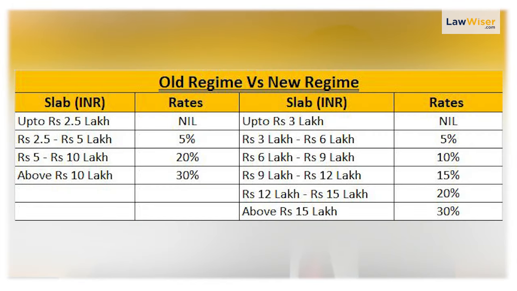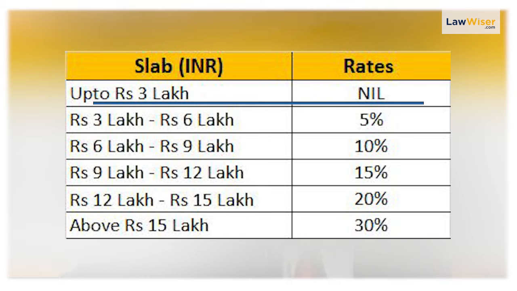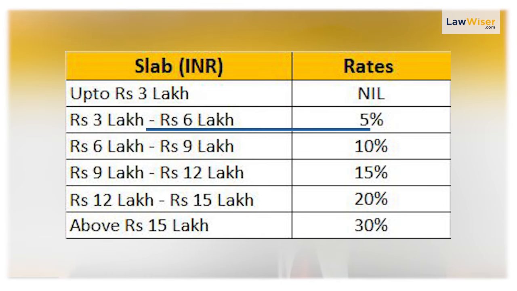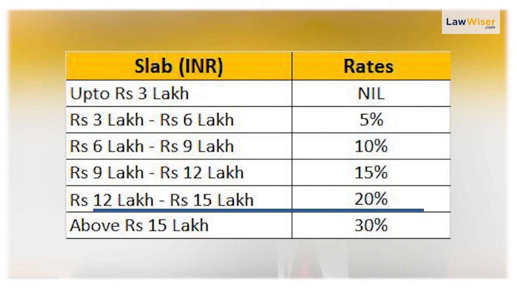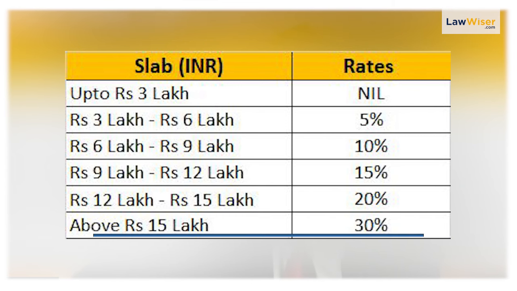The basic difference between the two schemes is the slab rates and the allowability of deductions and exemptions. So let's start with the slab rates. As shown on the screen, in the new scheme, you don't need to pay tax up to 3 lakh. So up to 3 lakh there is zero tax, 3 lakh to 6 lakh it is 5%, 6 lakh to 9 lakh it is 10%, 9 lakh to 12 lakh it is 15%, 12 lakh to 15 lakh it is 20%, and above 15 lakh it is 30%.